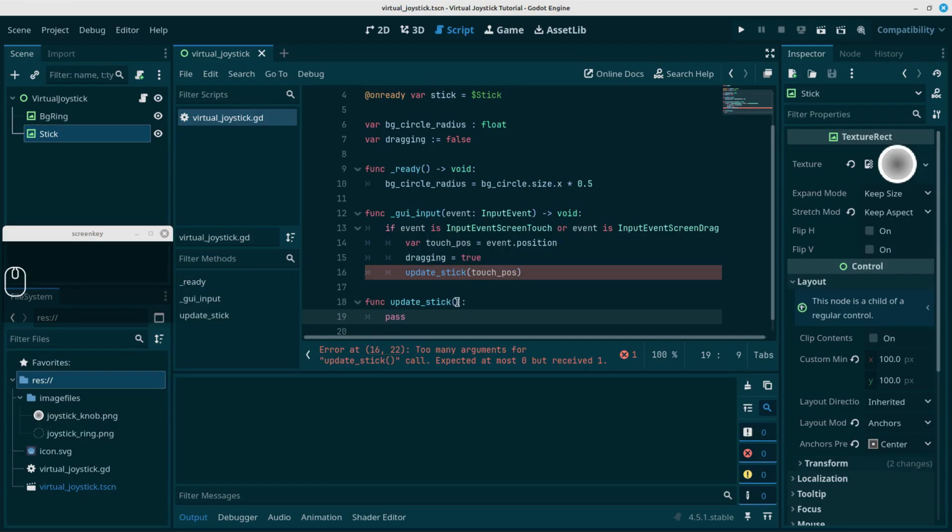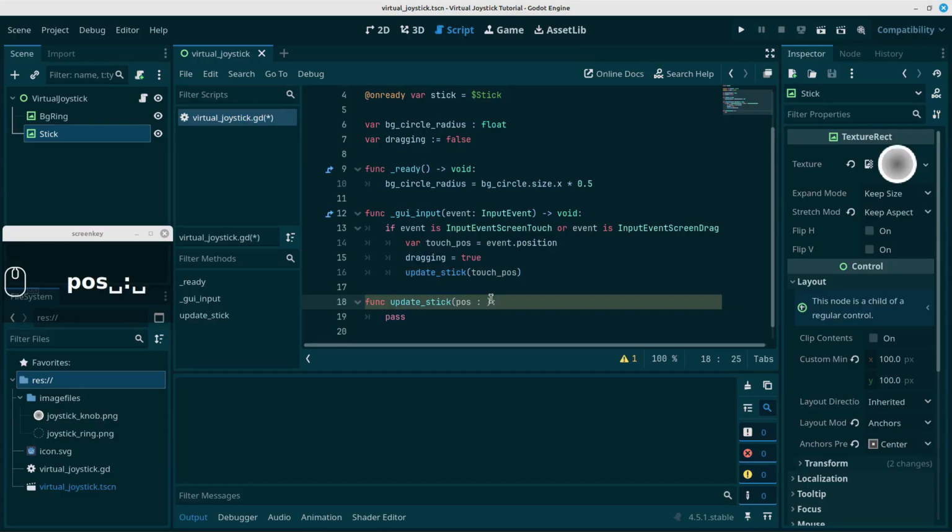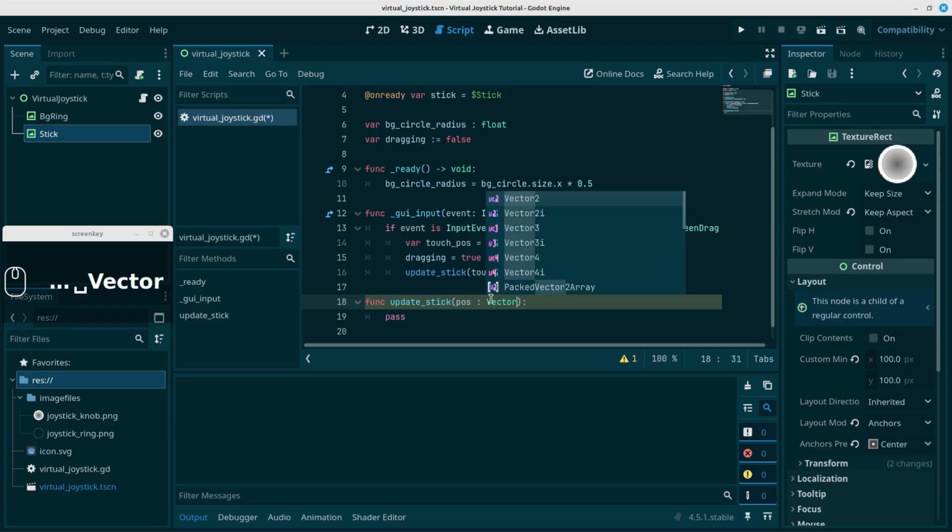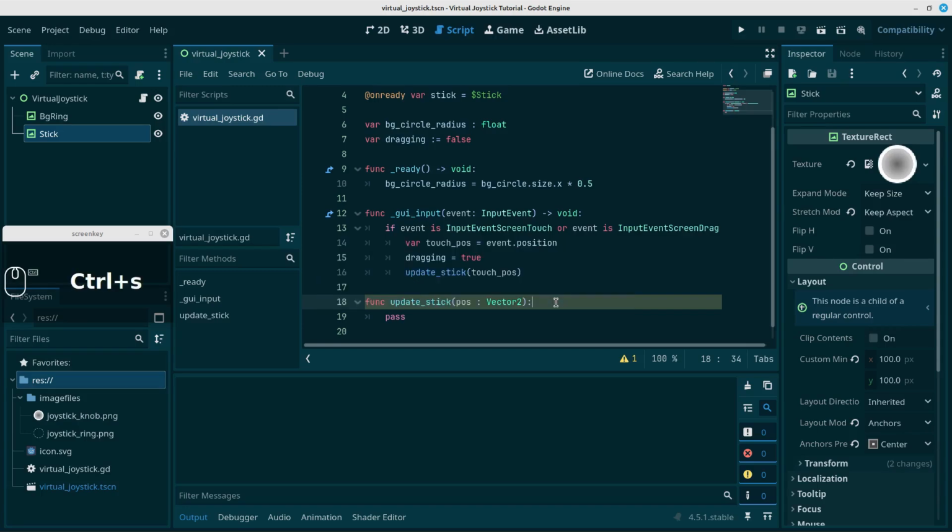And of course we're getting the error because we didn't set the parameter in our function. So let's just give it an easy name like pos for position. And of course this will be a Vector2, because positions in 2D are Vector2s. And the error is gone. Let's save this. Let's fix our update function now.